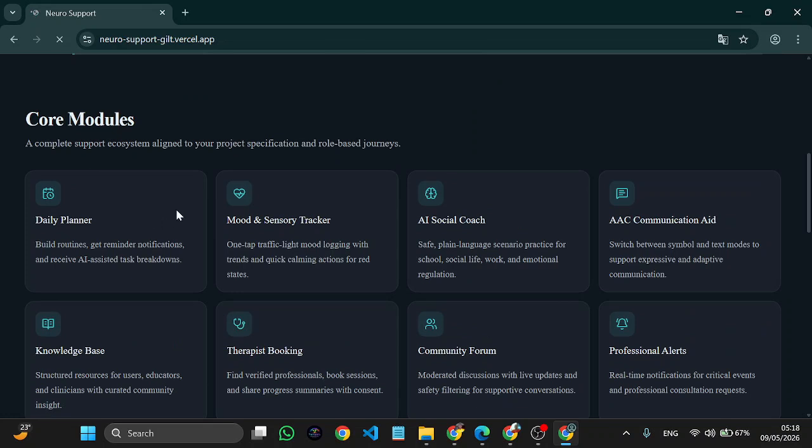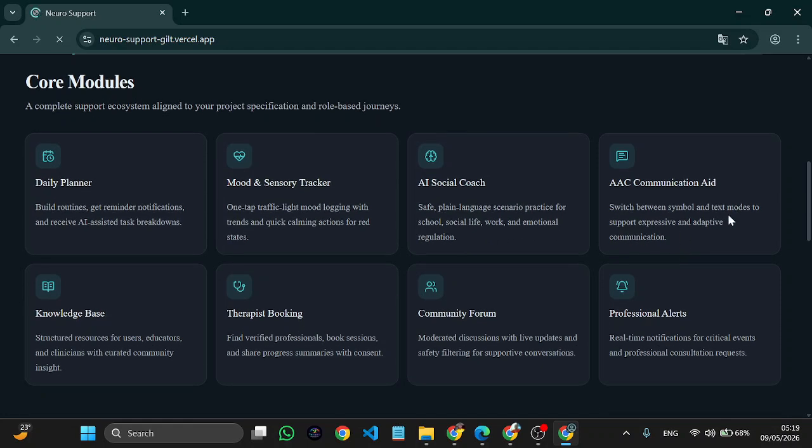The platform has as core modules a daily planner, for autistic individuals to help them follow a plan which may support them in one way or another; a mood tracker to track and describe their mood, which may even help therapists and caregivers know how they feel; an AI social coach, which helps them train themselves in simulations of school activities, work activities, or any social activity; and a communication aid, which helps them communicate using not only text but also symbols, which can be more expressive for them through the application.